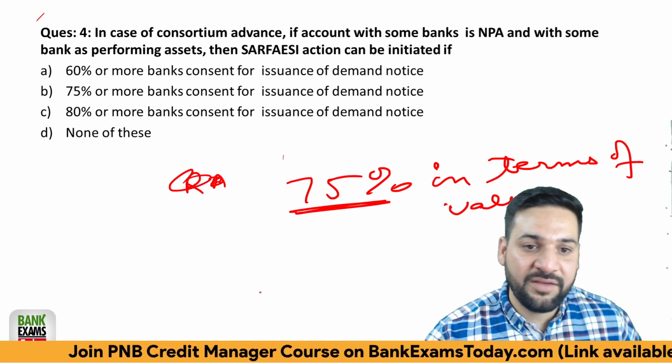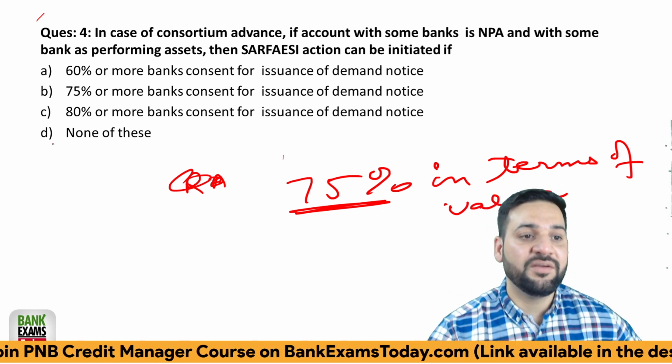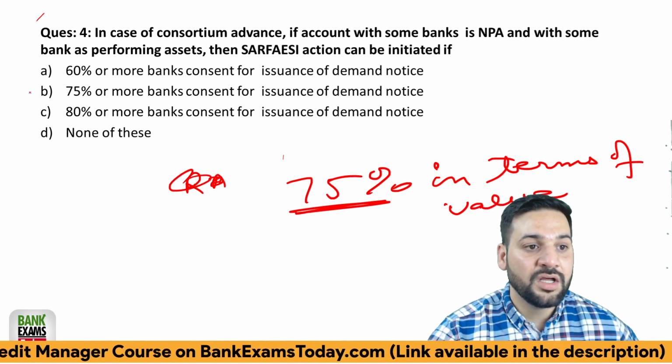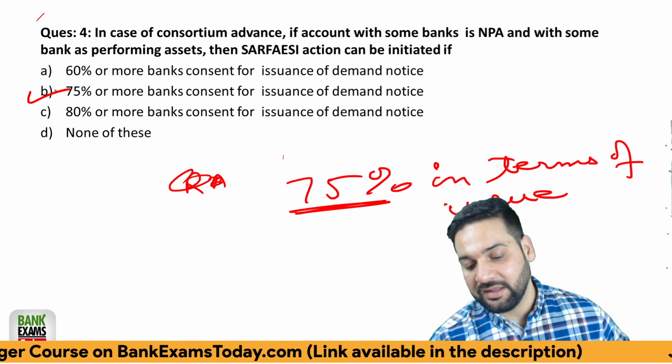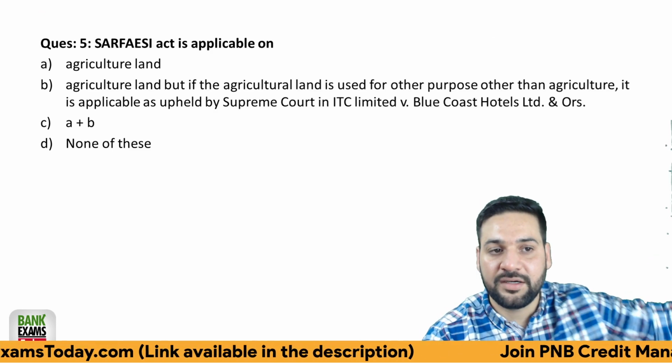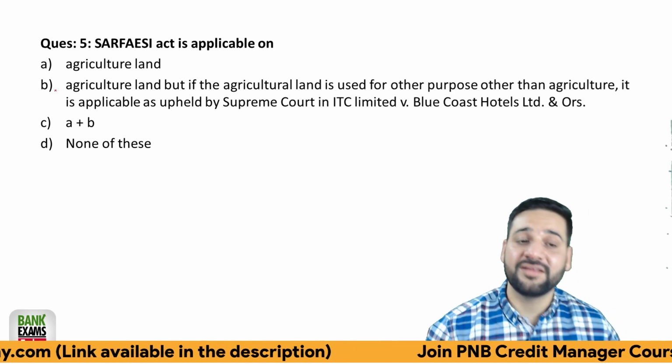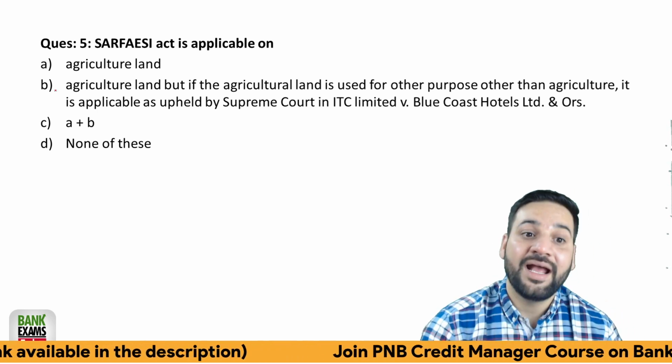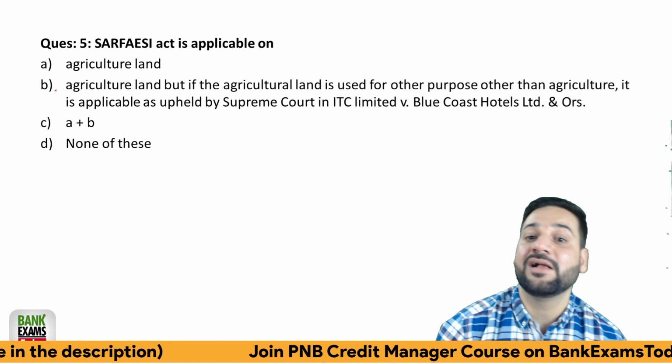If 75% of the lenders in terms of value say that yes, we need to take the action, then there is no other option for the rest of the lenders, right?